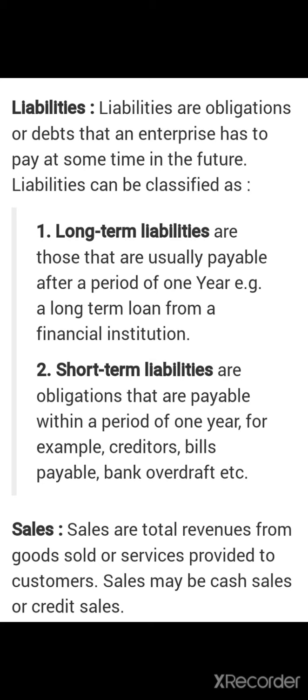Sales are the total revenues from goods sold or services provided to the customers. Sales may be cash sales and credit sales. Cash sales are those sales which are made in terms of cash, and credit sales are those sales which are made in terms of credit. Credit in Hindi means udhari.